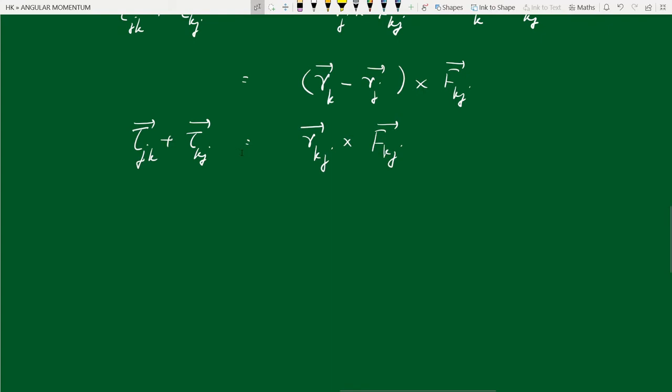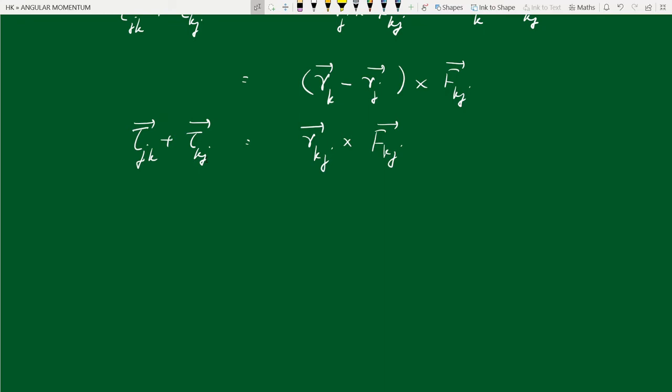And when the total internal torque is 0, we have considered any two particles, that means this is applicable for any two particles in the rigid body. So we can argue that in the entire rigid body, the total internal torque will be 0. Already the external torque is 0 because it's an isolated body.